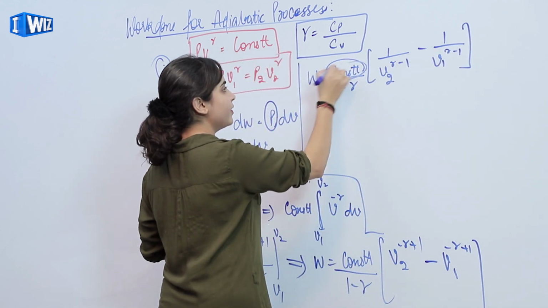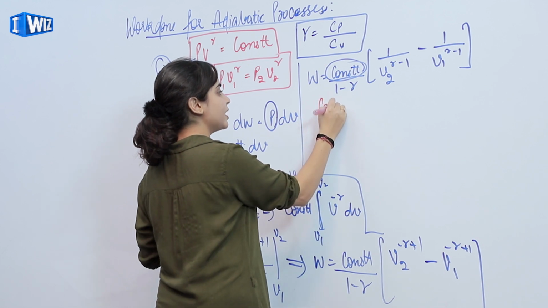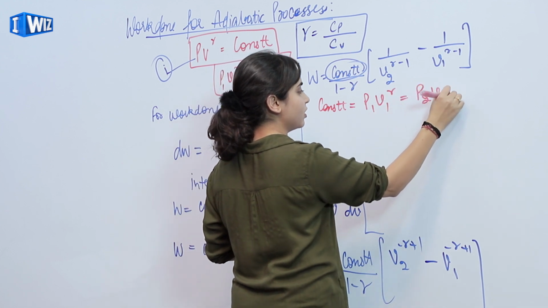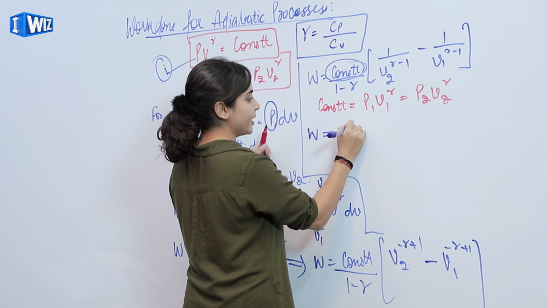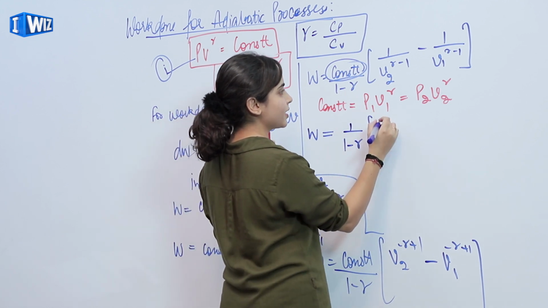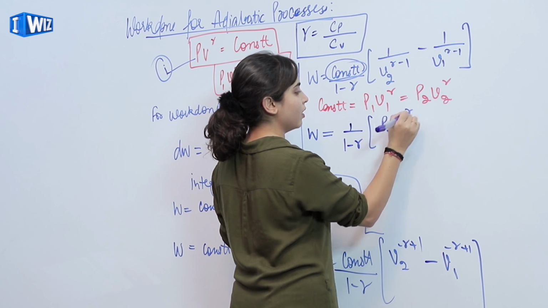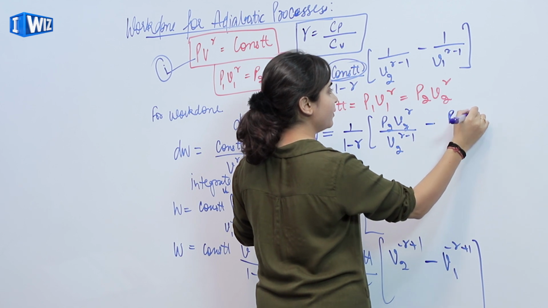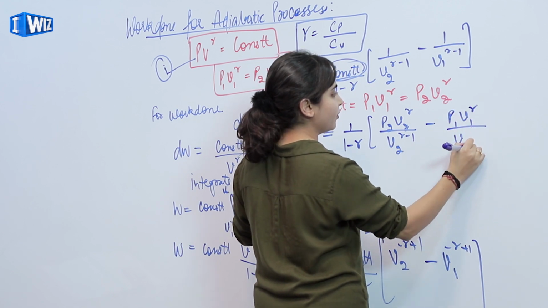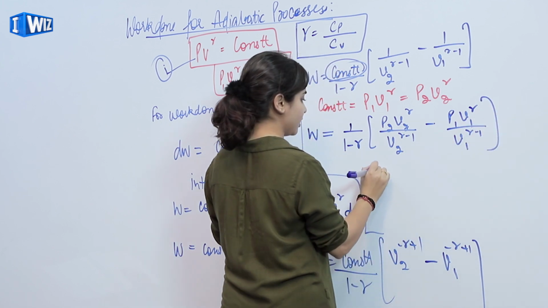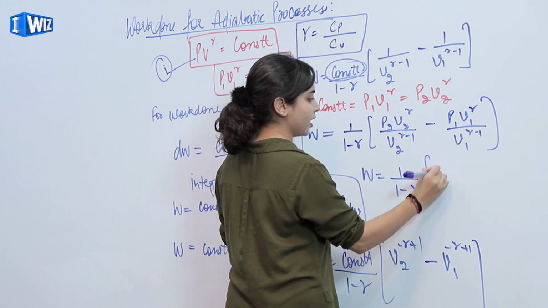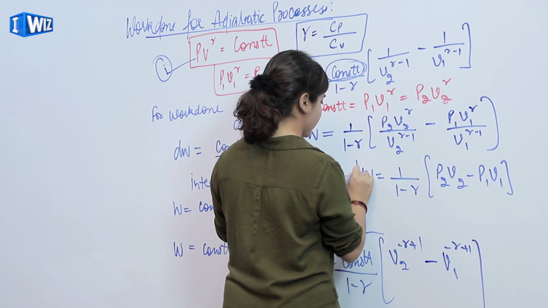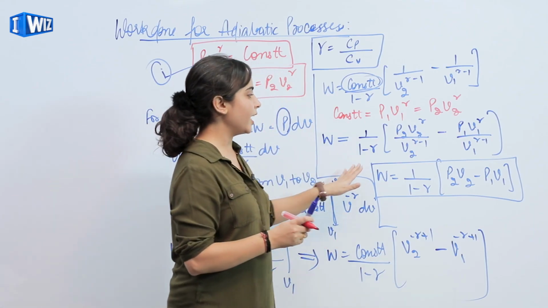Now substituting the value of constant, P1 V1^gamma is equal to P2 V2^gamma, we'll get 1 upon 1 minus gamma, P2 V2^gamma upon V2^(gamma-1) minus P1 V1^gamma upon V1^(gamma-1). So W is equal to 1 upon 1 minus gamma times (P2 V2 minus P1 V1). So this is the work done for the adiabatic processes.